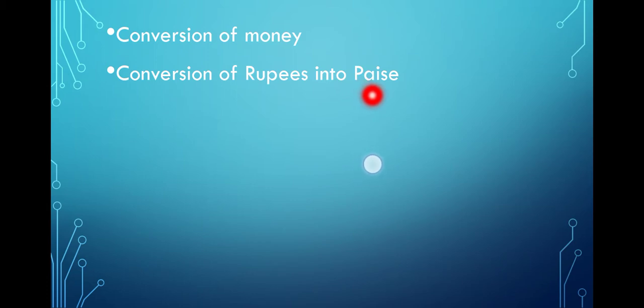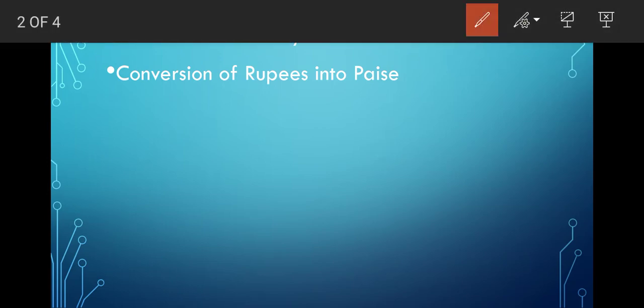So we know that 1 rupee is equal to how much paisa? 1 rupee is equal to 100 paisa, isn't it? 1 rupee is equal to 100 paisa, right children? So if 1 rupee is equal to 100 paisa, then 5 rupees will be how much? Can you tell me? If 1 rupee is 100 paisa, then 5 rupees will be 500 paisa.